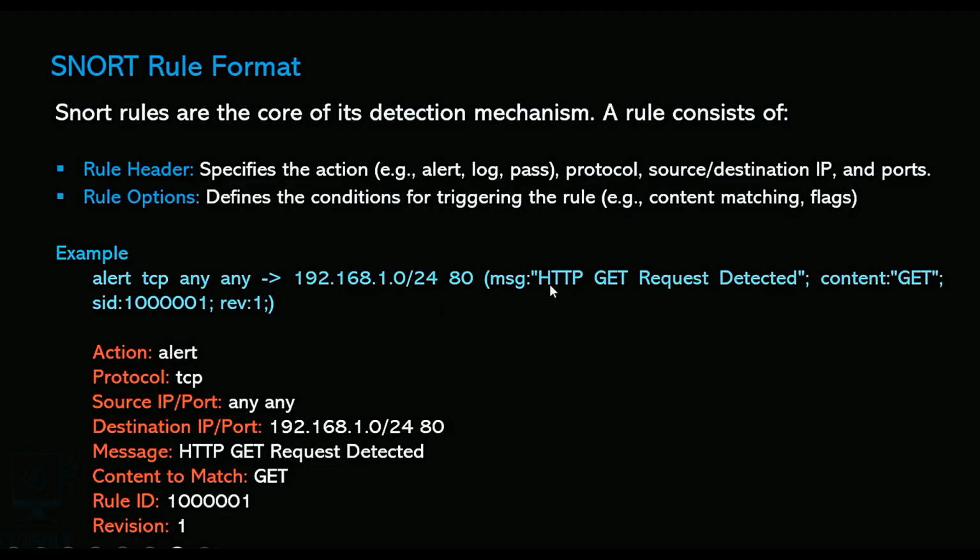Then we have a message like HTTP GET request detected. If any packet contains the GET request, it will alert with this message. Then we have content, where we are detecting the GET request, and the SID, which is the specific rule ID for the packet, and rev is the revision, which is 1 here.